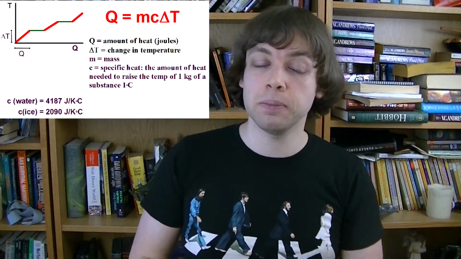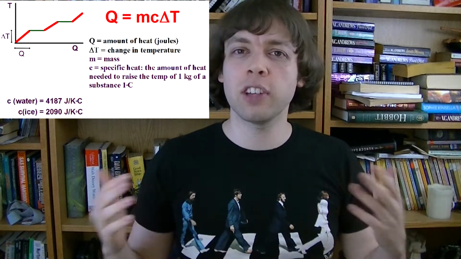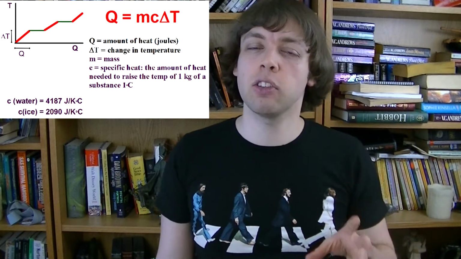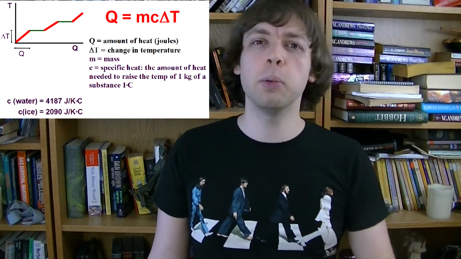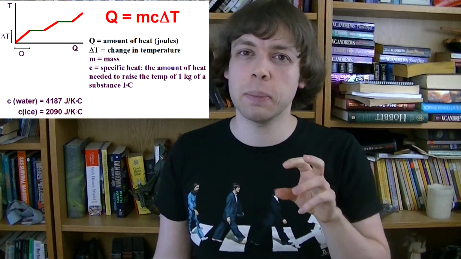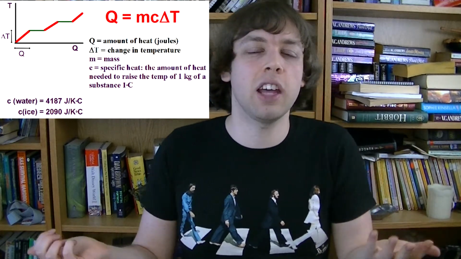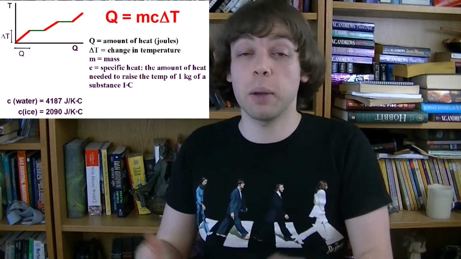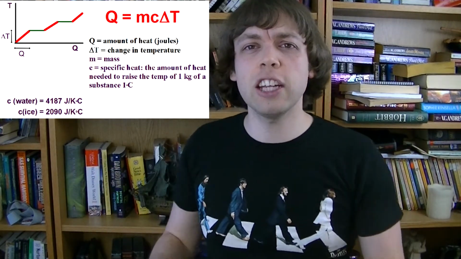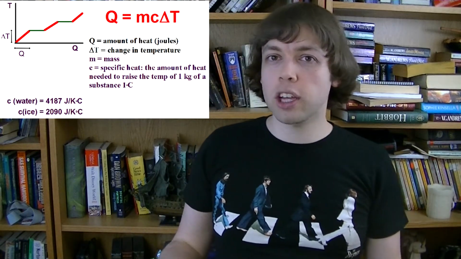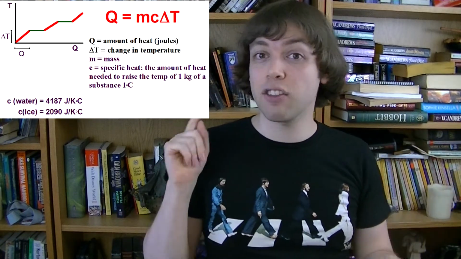There are 2 equations that we can use to calculate how much heat we have to put in to do these things. For the diagonal parts of the graph, the parts where we're putting heat in and it's increasing the temperature of the material, we can use Q = mcΔT. Q is the heat added in joules to increase the temperature. And to calculate that, we take the mass of the substance, the amount of substance that we have, multiply it by c. That's called the specific heat capacity. It's a number that you would have to be given for the particular material. For example, water is 4187, ice is 2090. You could look that up in a data booklet or on the internet. And ΔT is the change in temperature of the substance. That change in temperature can be measured in Celsius or Kelvin, definitely not in Fahrenheit.